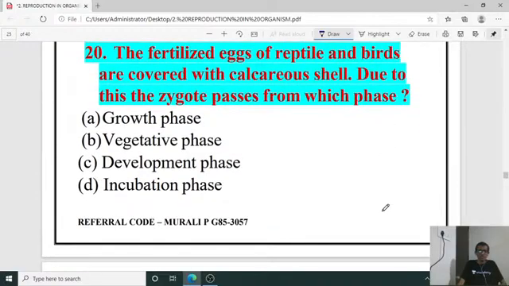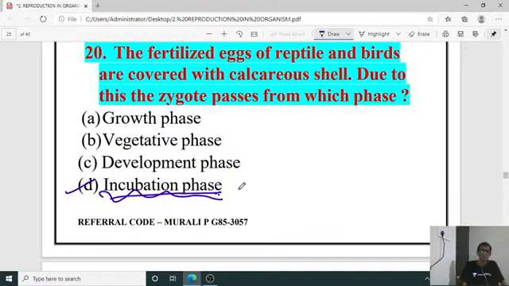Next, the fertilized eggs of reptiles and birds are covered with calcareous shells. Shell is there in the egg, isn't it? Due to this, the zygote passes through which phase? So formation of an egg with the calcareous shell indicates what? From zygote, 20th one, it is the incubation phase. Growth phase, vegetative phase, development phase, no, it is the incubation phase.